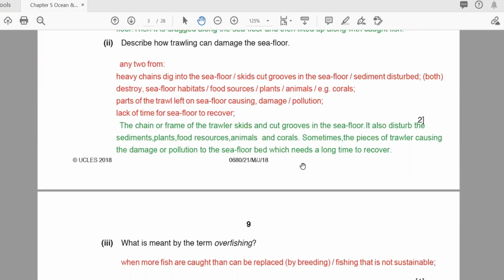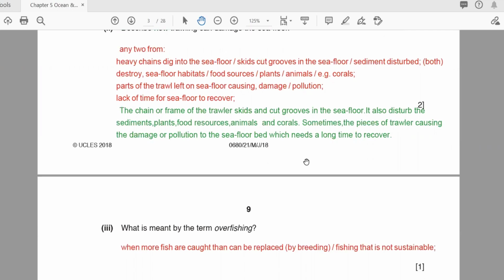So it's known as overfishing. When more fish are caught than can be replaced by breeding fish, it is fishing that is not sustainable. So this is known as overfishing. But again, you will write in sentence form. You can say overfishing is when fish are caught more than they are replaced. And you can say it is not sustainable. After some time, the fish will be in shortage.